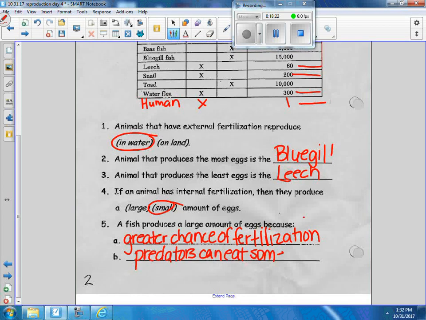Donna Love, give me another one. What else? What happens if it gets really hot? What's going to happen to the water? If it's a pond or if it's just a puddle, the water will evaporate. What happens to the offspring? They're going to die off. So I have to keep reproducing a lot so I have the better chance of survival if the weather conditions change. Weather conditions can kill them.